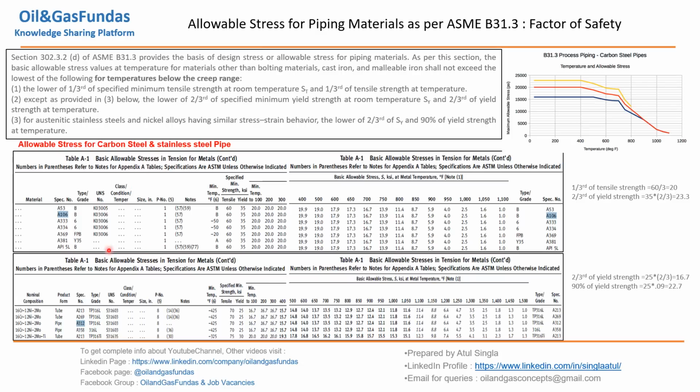For stainless steel, the code says 2/3 of yield strength or 90% of yield strength, whichever is minimum, will be our basis. For stainless steel 312, 70 is tensile and 25 is the yield. So 2/3 of yield is 16.7, and 90% of yield is 22.5. So 16.7 is the minimum, and above that we are not using any allowable. All are below that. So we are staying below yield strength always.